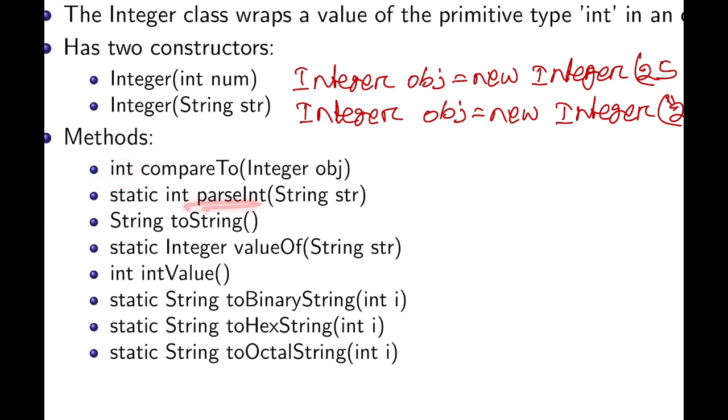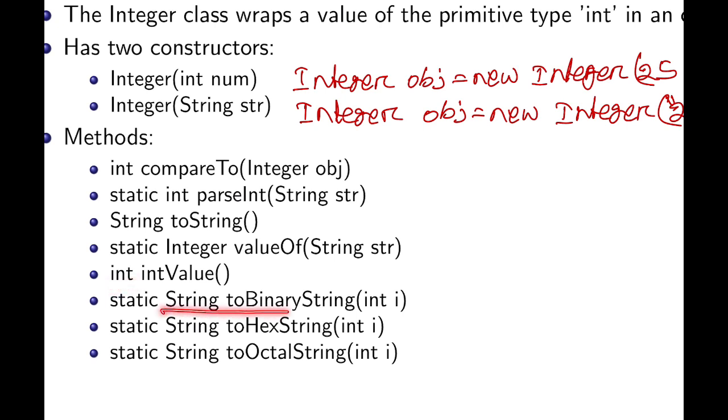Similarly the parseInt method, and it is going to take one string parameter and convert that to an int value. Similarly the toString method, then the valueOf method. So this valueOf method takes a string parameter and converts this to an Integer object. Now intValue, we have another method. So this intValue converts the object to the int primitive type.